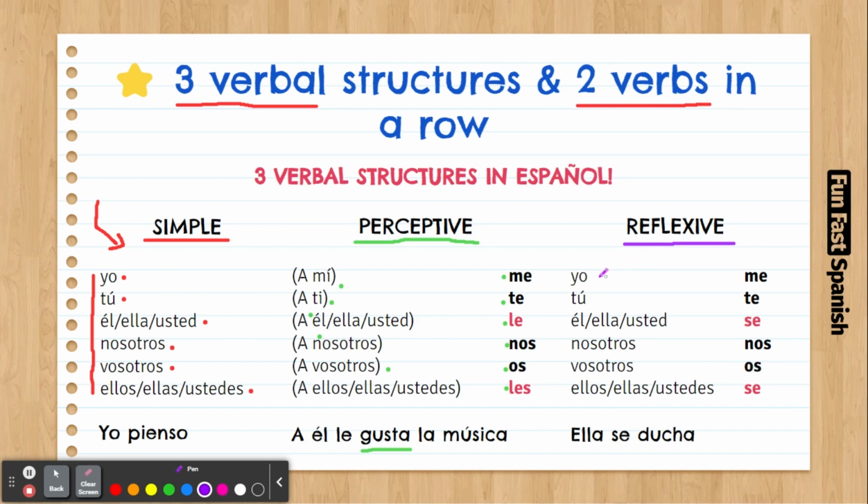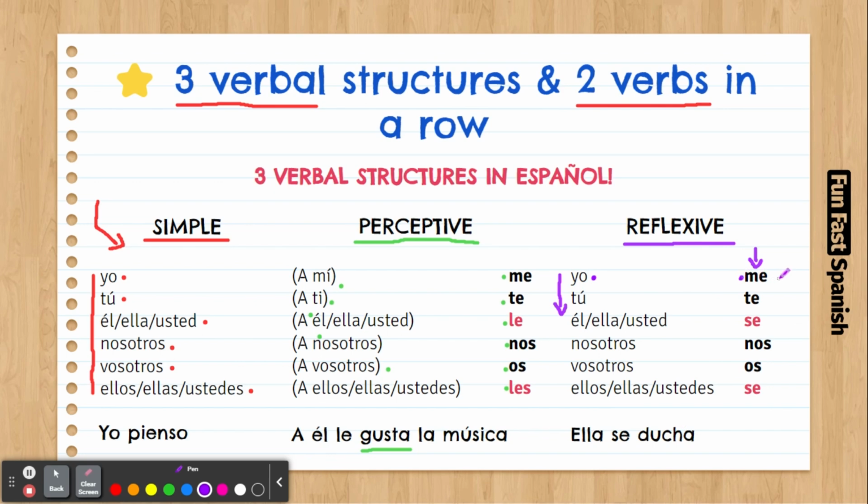This structure is different because you still use the personal pronouns here: yo, tú, él, nosotros, vosotros. But then you're going to add this extra word. So yo me. Let's use the example ducharse. Ducharse is to take a shower, and it's a reflexive verb. So we are going to use this verb and we're going to conjugate it.